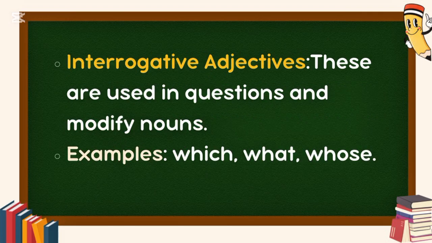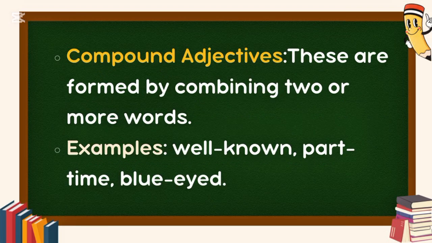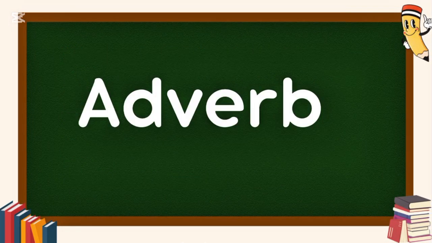Interrogative adjectives. These are used in questions and modify nouns. Examples: which, what, whose. Proper adjectives. These are formed from proper nouns. Examples: Italian food, Victorian era, Shakespearean plays. Compound adjectives. These are formed by combining 2 or more words. Examples: well-known, part-time, blue-eyed.